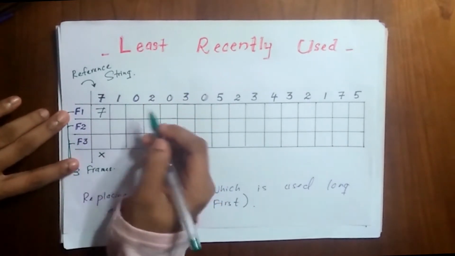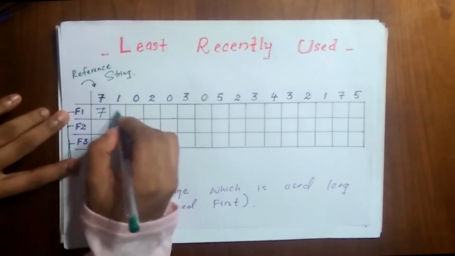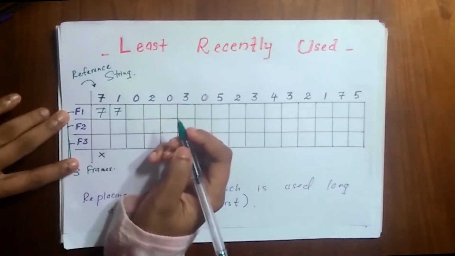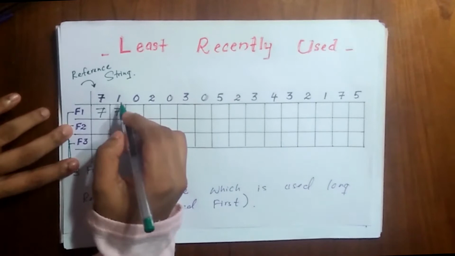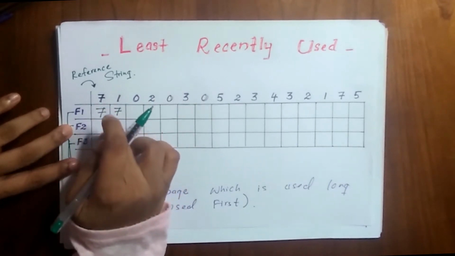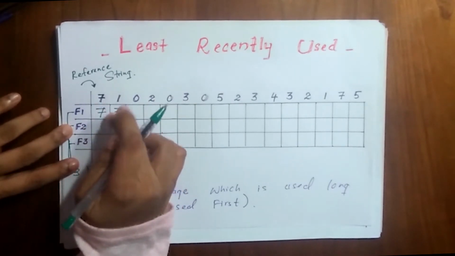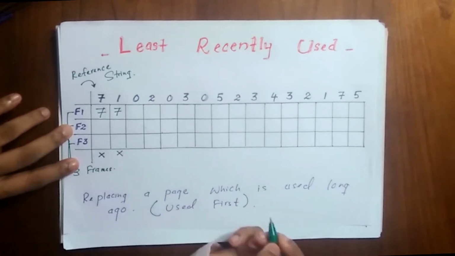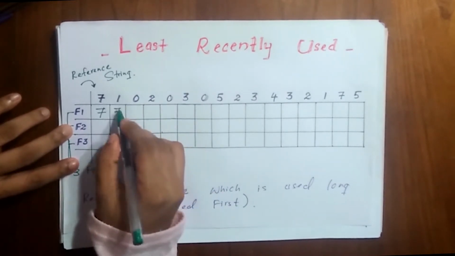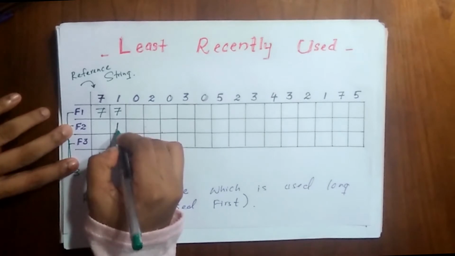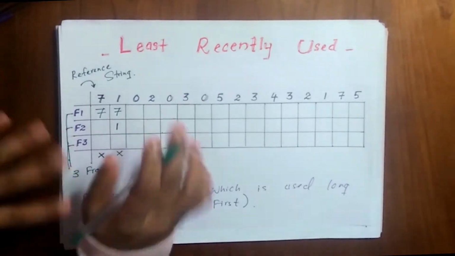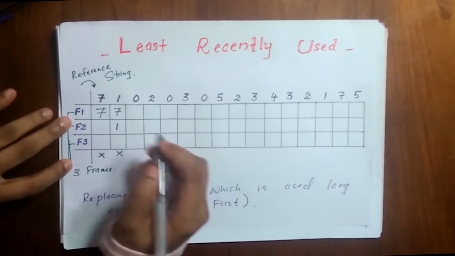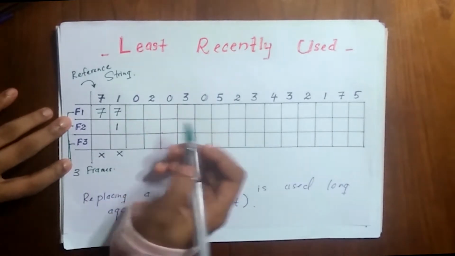It is page 1. So now you can see page 7 is already in the main memory and page 1 is also not there. See, it is not here. So it is also a page fault. And now we are going to place this page 1 because there's an empty frame. So without any problem, we can place it here. And we are done with page 1 as well.